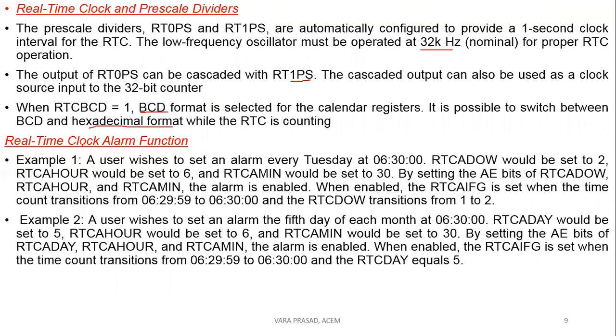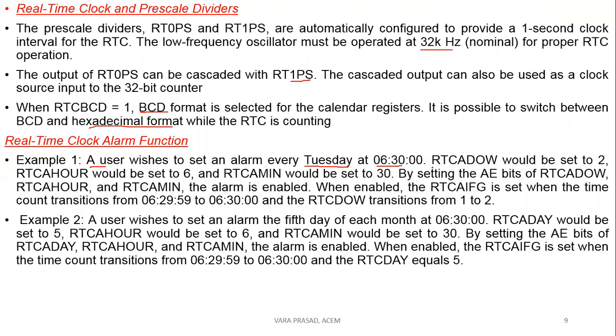And similarly, a real-time alarm. Here I'm taking a simple example. A user wishes to set an alarm every Tuesday at 6:30. At that time, what to do?